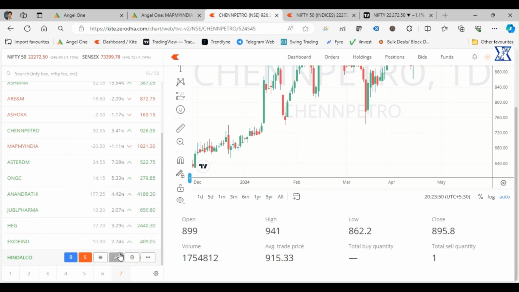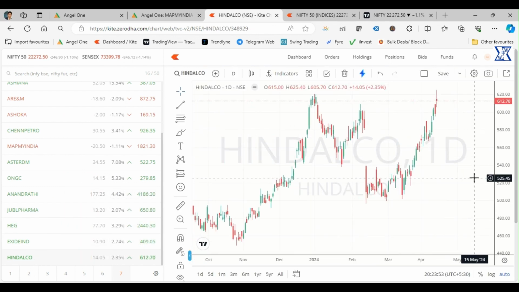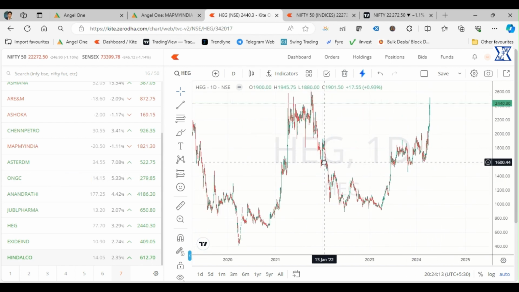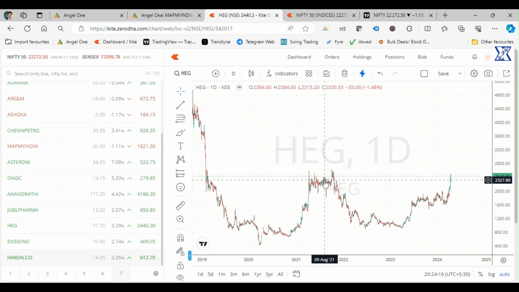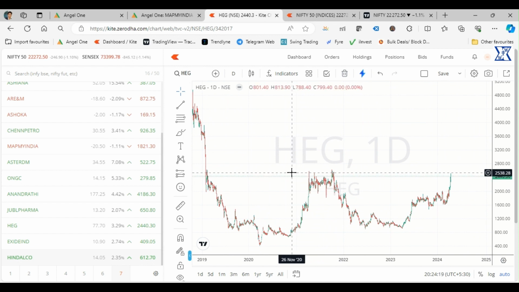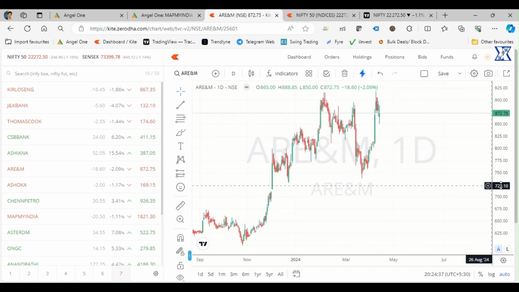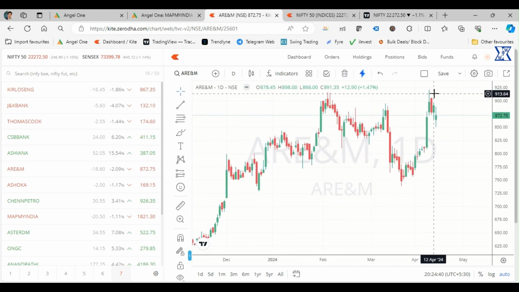Okay, then Hindalco. A lot of the move has already happened. Yeah, from a two to three months perspective, it could be a good stock. Very good stock. We can make a position in this stock at this particular level. It's looking very good.